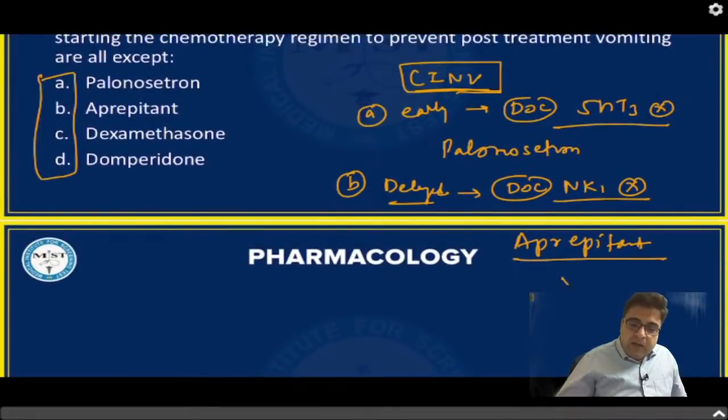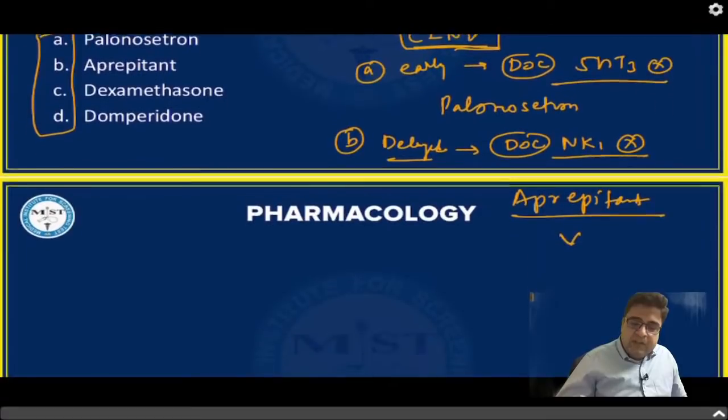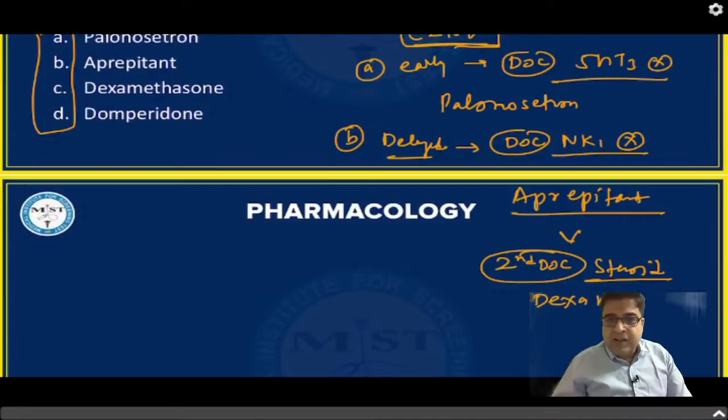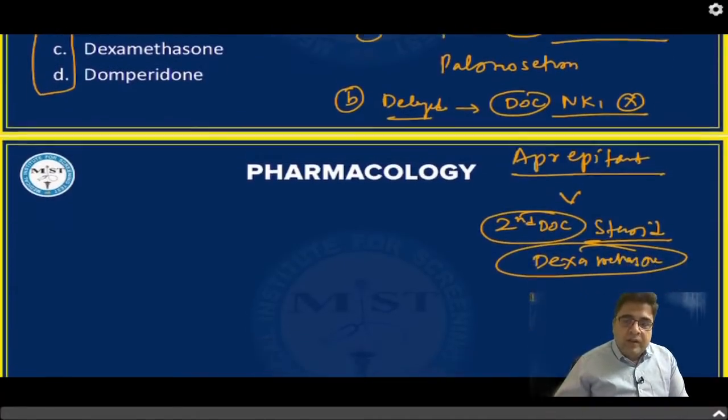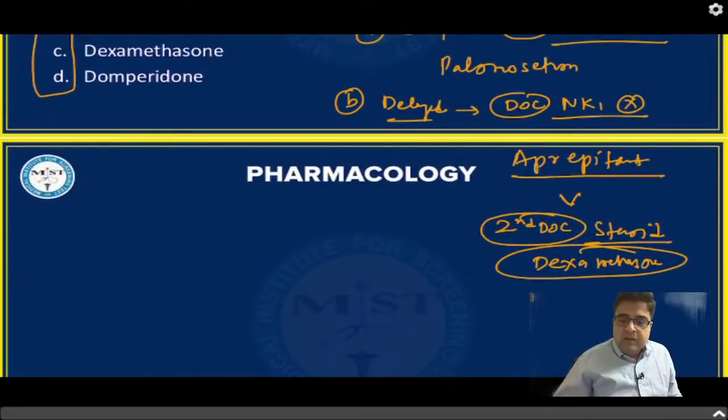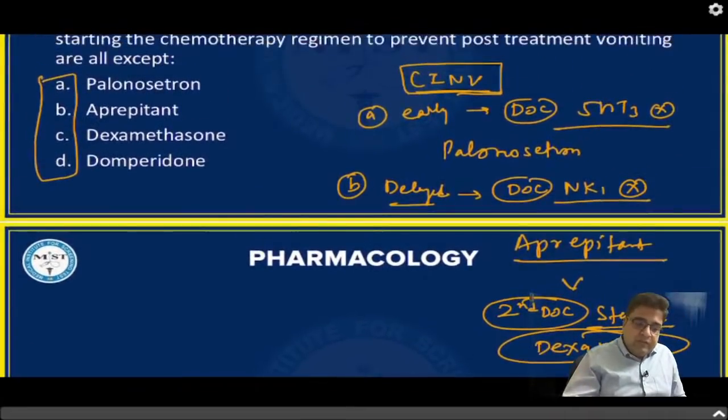Now please remember, if a question comes, what is the second drug of choice for delayed vomiting? The second drug of choice for delayed vomiting is steroids. And among steroids, we prefer to give dexamethasone. So dexamethasone is also used as an anti-emetic drug to prevent the vomiting. So three medicines which can be a part of this regimen are palonosetron,